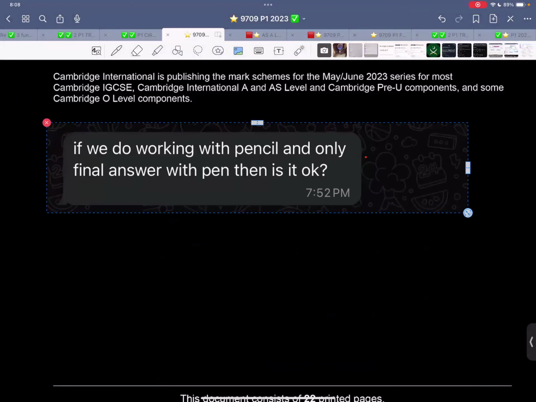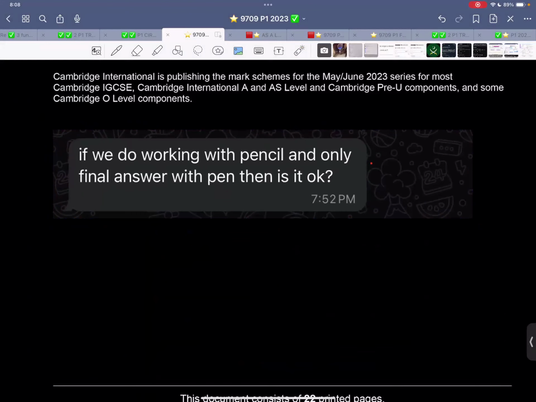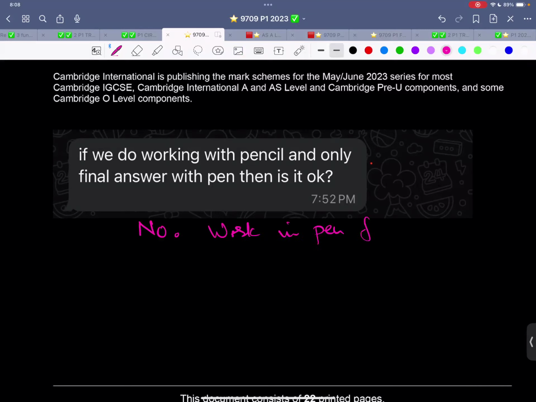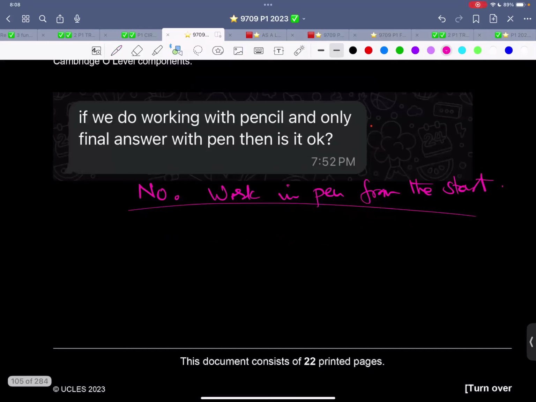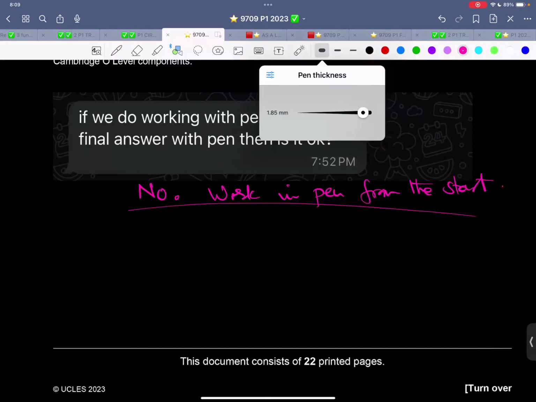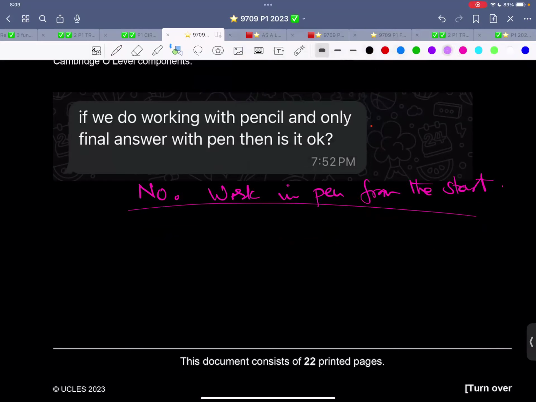Someone asked this question: if we do working with pencil and only the final answer with pen, then is it okay? My approach to this is no. Work in pen from the start. And when you are looking at a question, let me do some illustration over here. Now, let's say the question is like this. These were lines of the question.